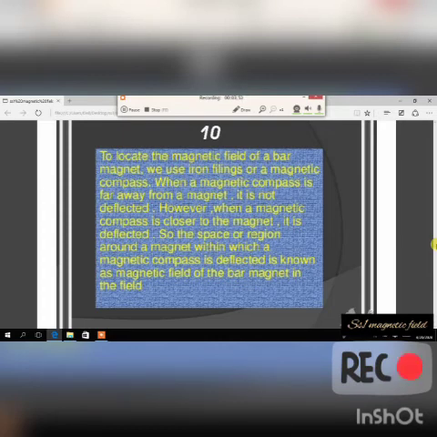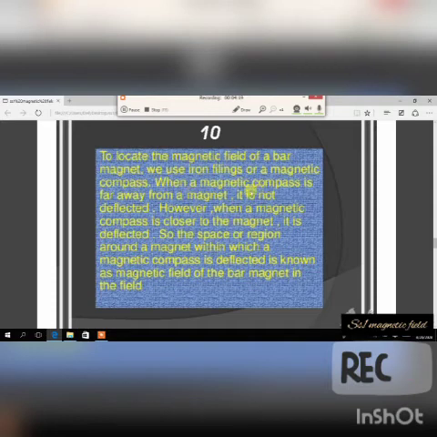What are we talking about when we say iron filings? When you go to the welders, you will notice they've cut iron to an extent that you just see some small pieces of iron on the floor. All those small pieces of iron are called iron filings. So whenever we want to locate the magnetic field of a bar magnet, we use iron filings or a magnetic compass. But let's talk about iron filings.